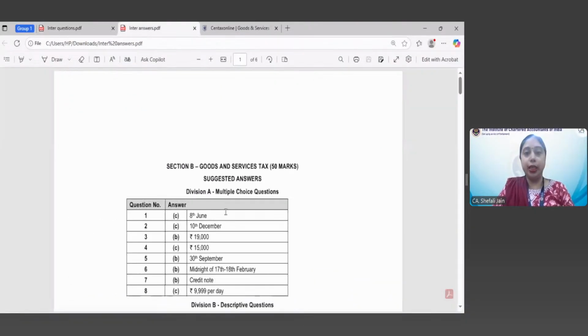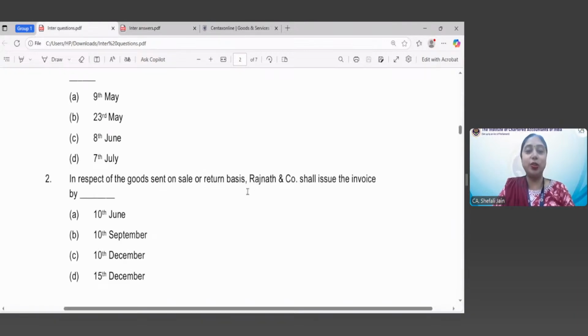Now let us see the answer here also. I don't want you to see other answers, so let's not go to the answers now. Second is in respect of goods sent on sale or return.